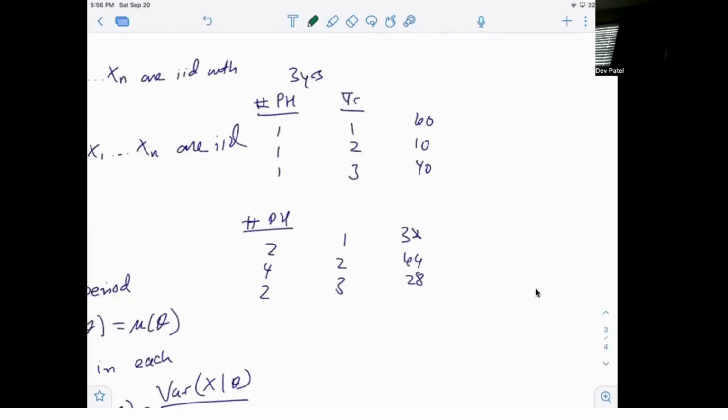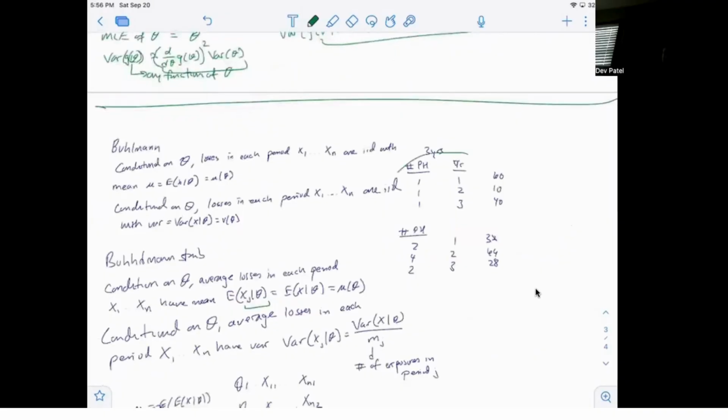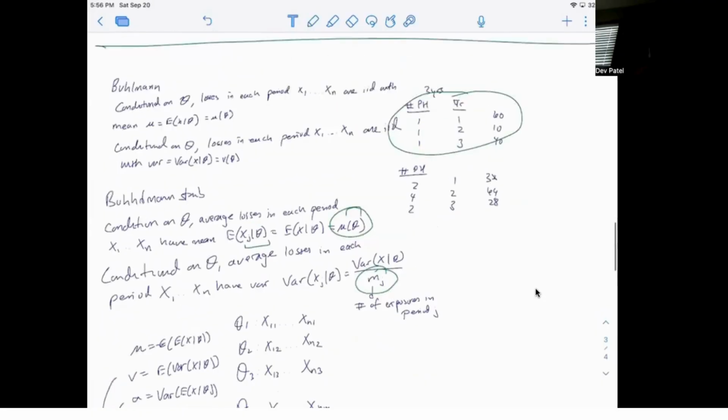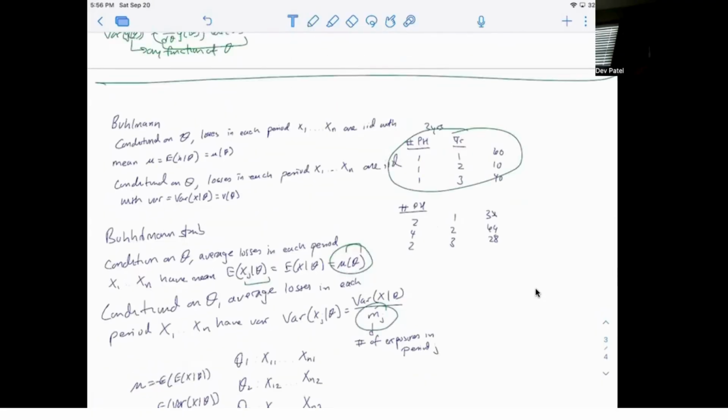So again, Buhlmann, we have uniform exposures, the same number of policyholders that we're observing, and those follow the same consistent mean and variance. Buhlmann-Straub, we have non-uniform exposures, and the average loss in each period follows the same expected value and variance, where for the variance you divide by the number of exposures in that period. So that is the distinguishing factor between Buhlmann and Buhlmann-Straub.